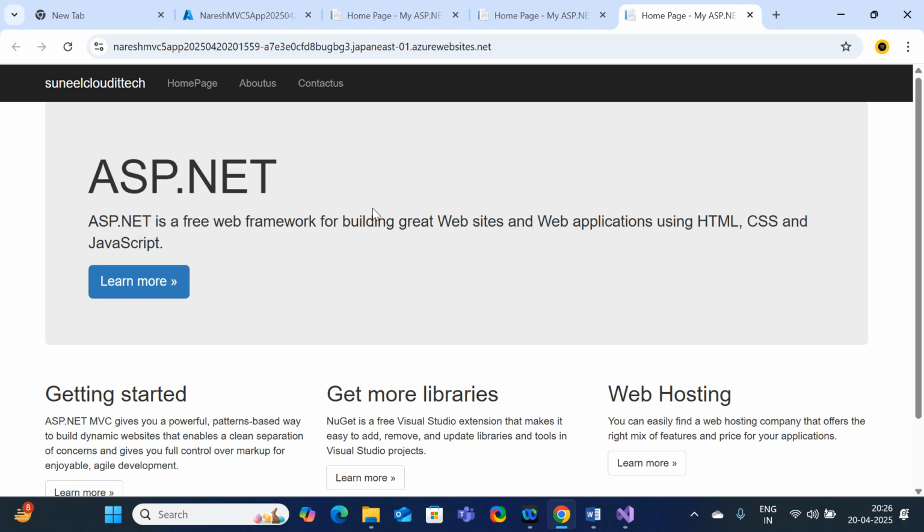Azure App Services is a service of Azure PaaS services. It comes under Azure PaaS services. Hope you guys understood my session.